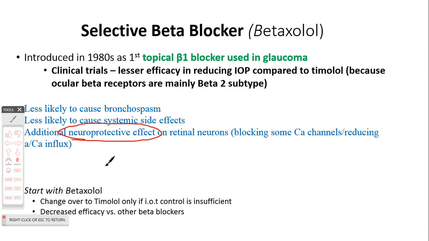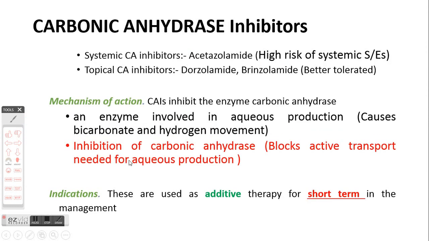So it has been advised that in certain categories of patients wherein you are thinking that it might not be very suitable, or it might not be very safe to start with timolol, you can start with betaxolol and then change over to timolol if the IOP control is insufficient. But again, you have to be ready that betaxolol compared to timolol leads to lesser reduction in intraocular pressure.